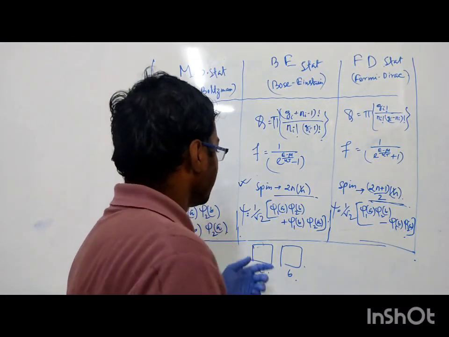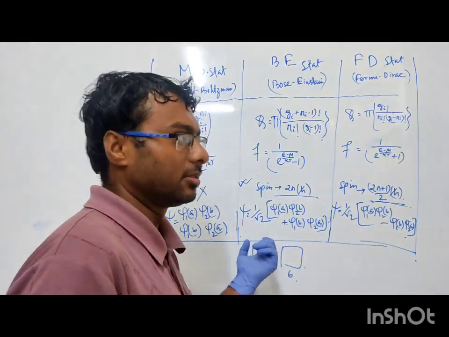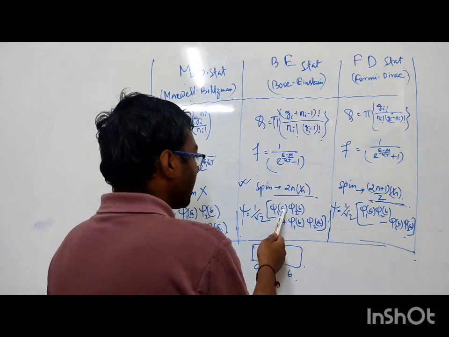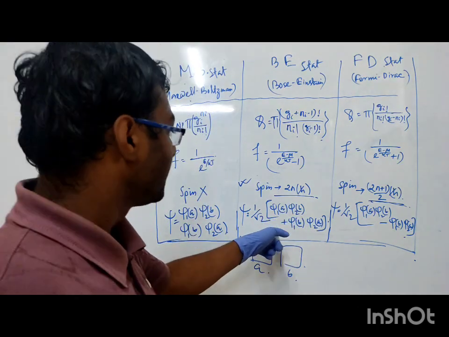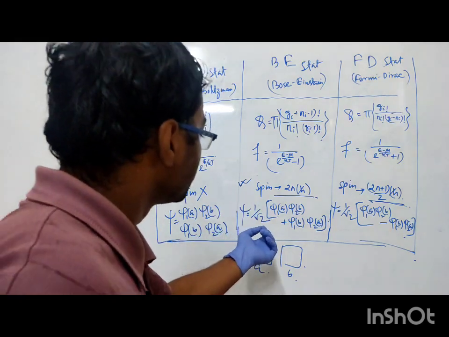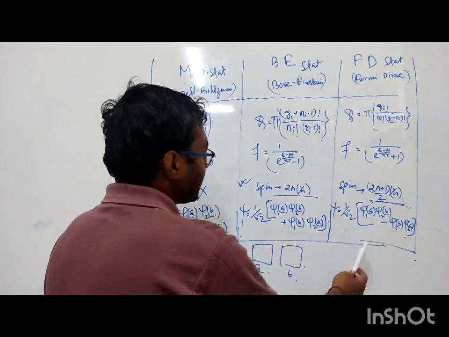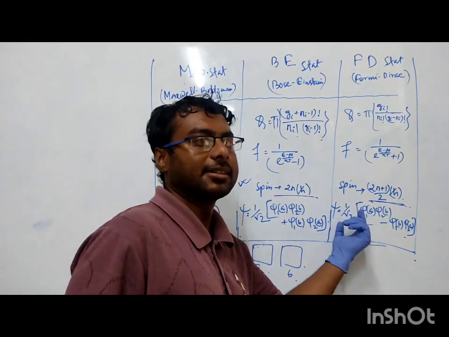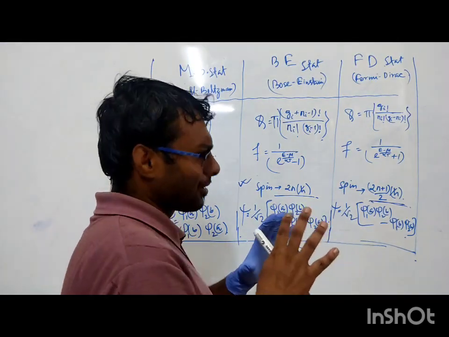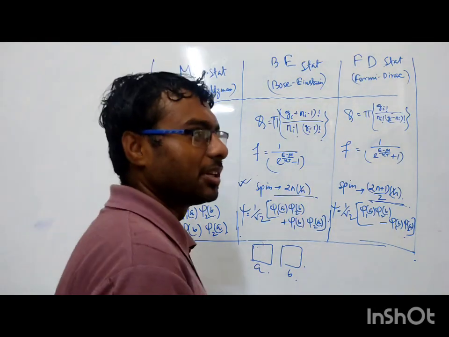And for symmetric, the boson particle maintains the symmetric rule. That means if the wave function of the first particle, or A particle, is psi 1 and the B particle is psi 2, then we can arrange the total wave function like this. For the fermion, it cannot maintain the symmetry, so we write the equation like this. This is the basic discussion about the statistical mechanics used in physics.